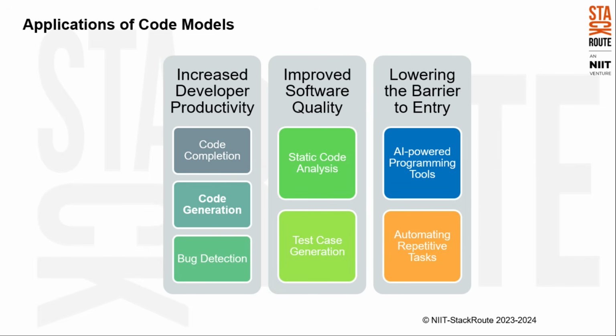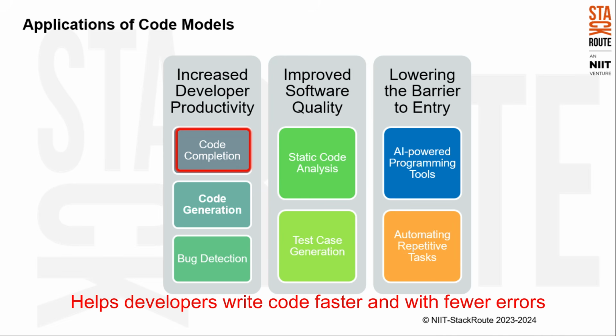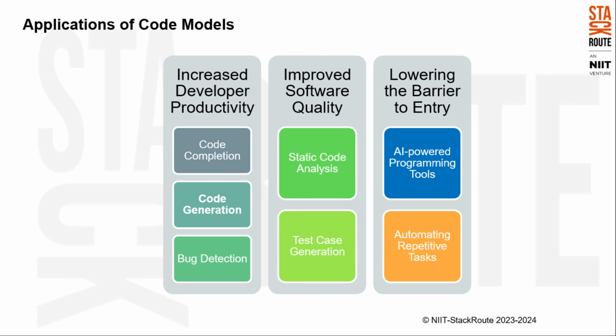The applications of code models are vast and constantly evolving, but here are some of the key areas where they are making a significant impact. Increase developer productivity. Code completion. Code models can help in completing the code, helping developers write code faster and with fewer errors.